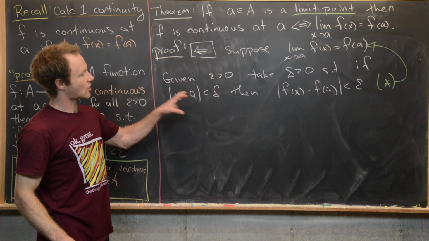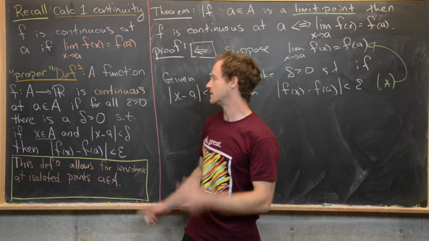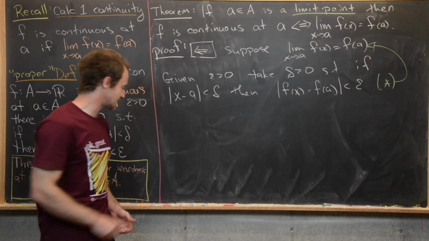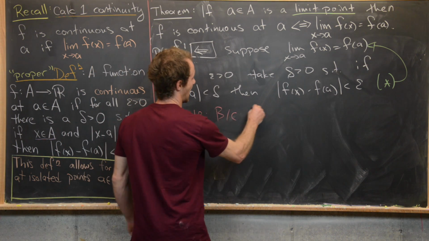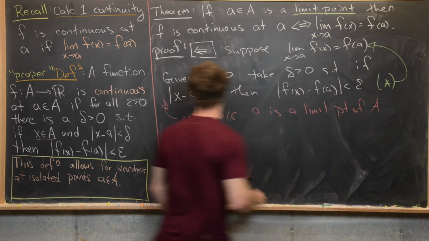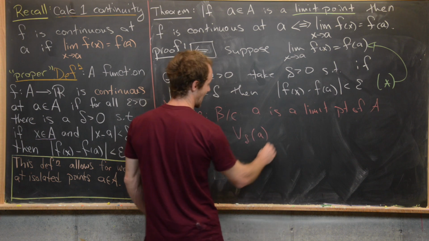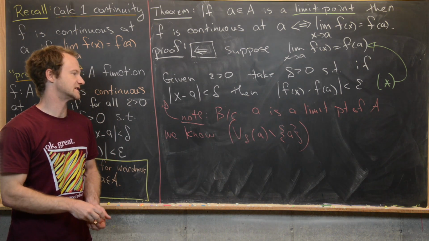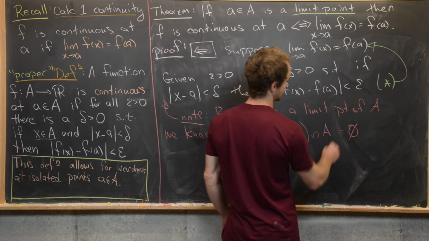But now notice that this is almost all that we need in order for this proper definition to be satisfied. We also need this if x is an element from A, but that's easily noted here. So note, because A is a limit point of capital A, we know the delta neighborhood centered at A minus A, in other words, what is sometimes called the deleted delta neighborhood, intersected with A is non-empty.